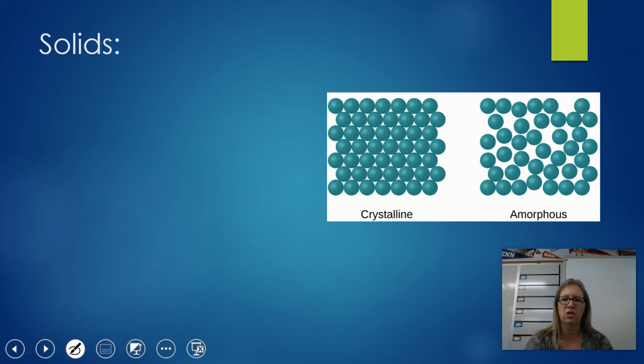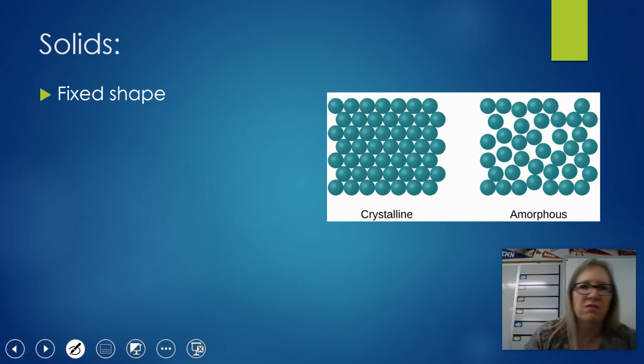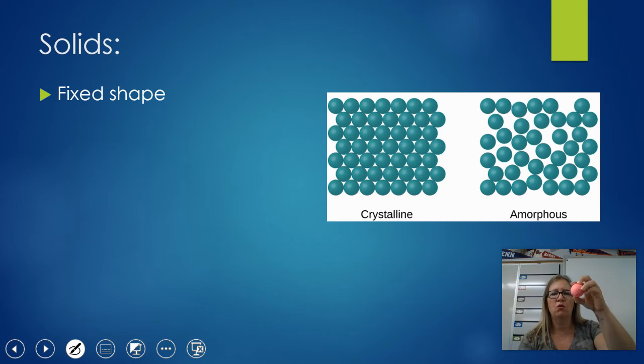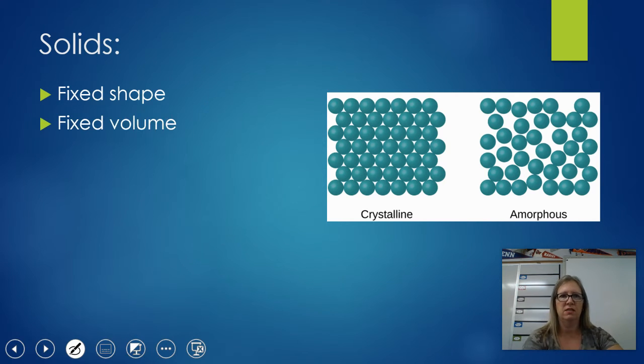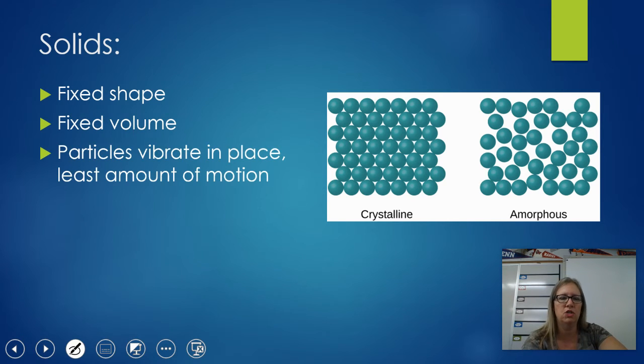So let's start with solids. Solids have a fixed shape, meaning it doesn't change according to the position it's in. Okay, I have a golf ball right here. It's a golf ball no matter which way I turn it or what kind of a cup I put it into. It is fixed. It also has a fixed volume. The amount of space it takes up isn't going to change.